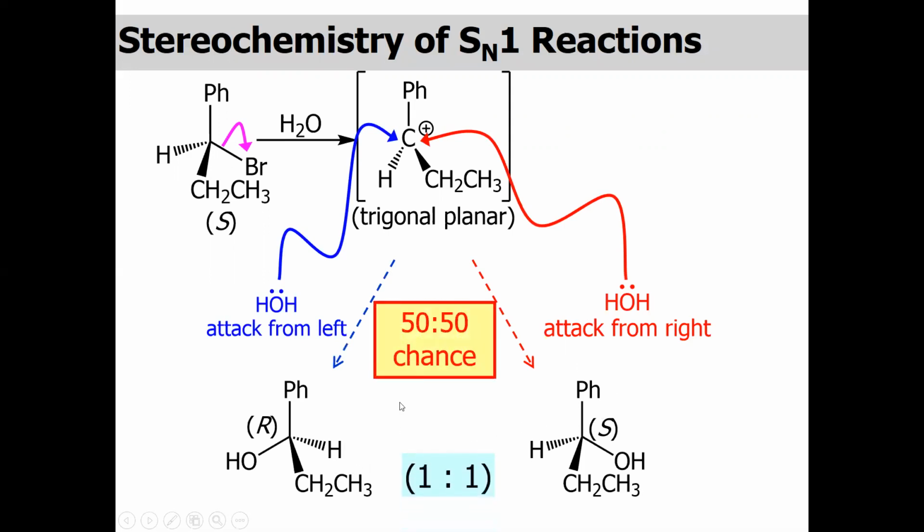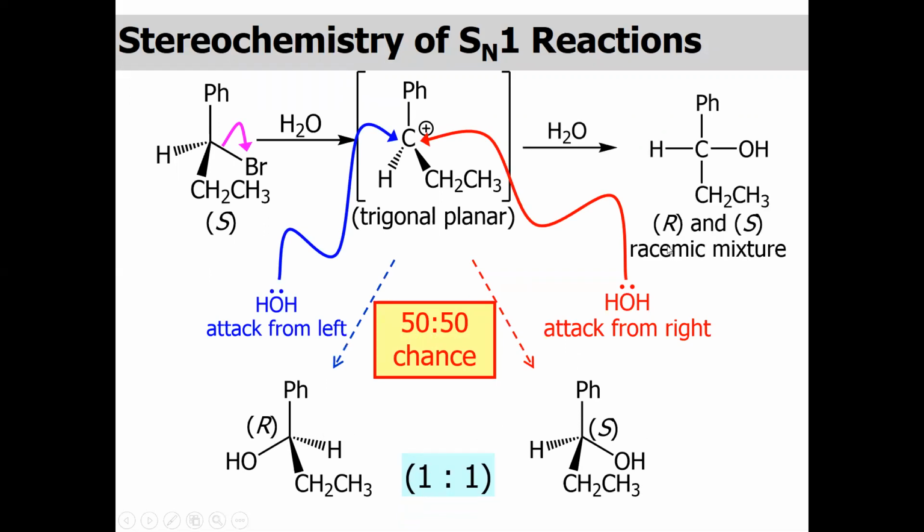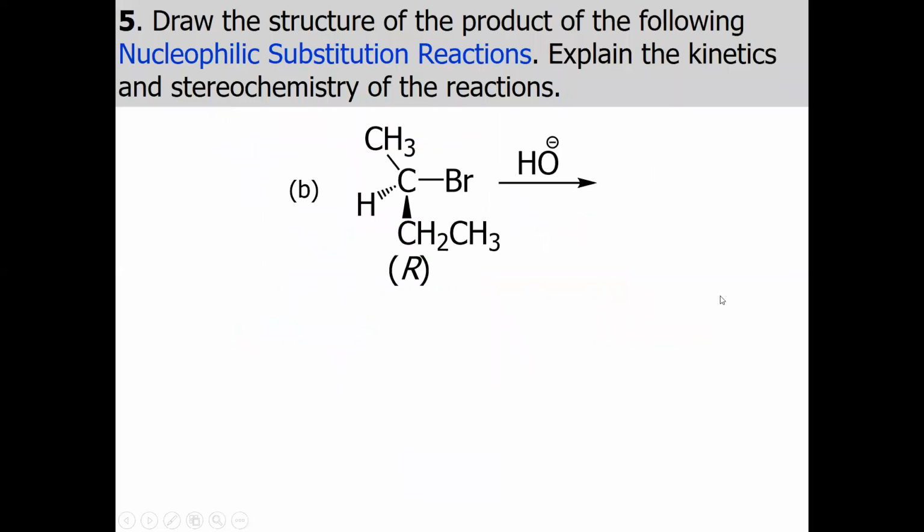So overall, if we have a chiral molecule, there is a 50-50 chance of R and S product. So generally in this case we have a mixture of R and S, a racemic mixture, if I give you this type of chiral molecule in an SN1 reaction.